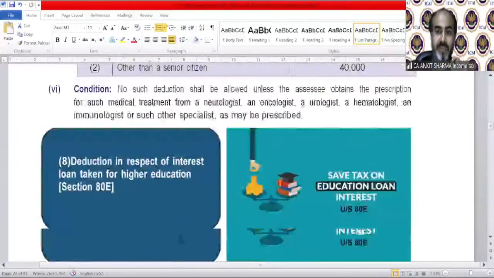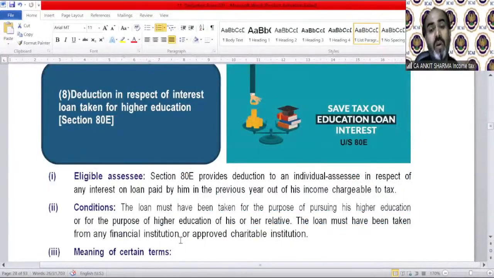80E is for education purpose, of course. If you have taken an education loan, then any interest paid on that education loan up to 8 years from the date of repayment can be claimed as a deduction under section 80E. That is for education loan purpose only.